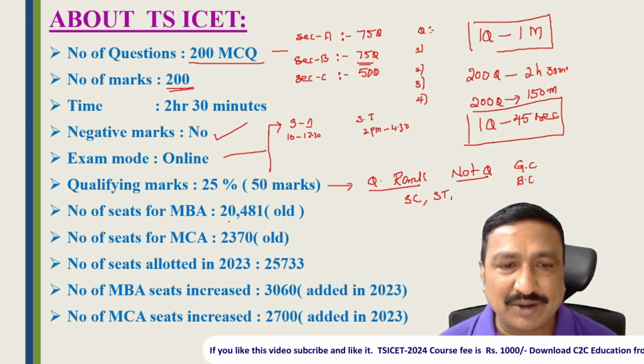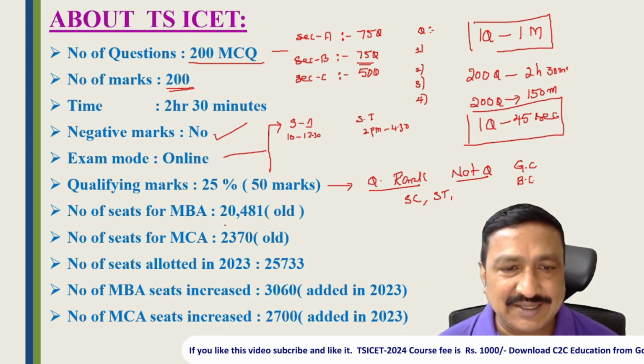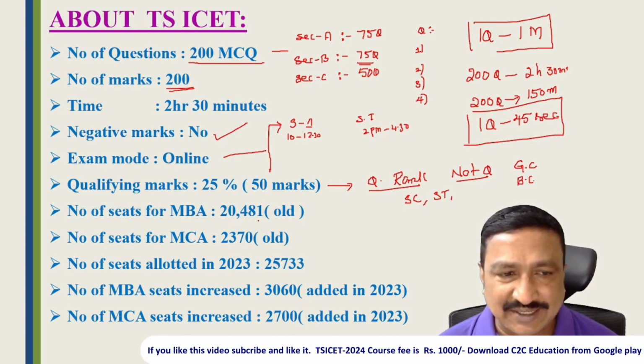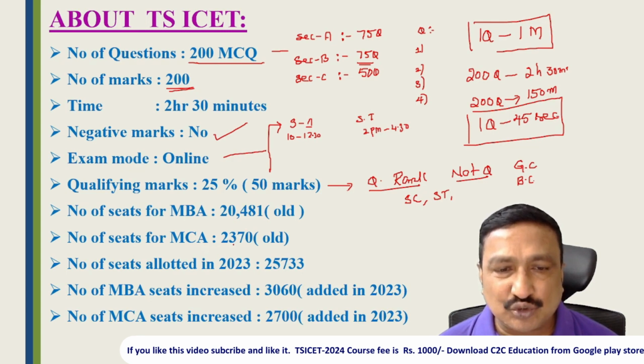And coming to the number of seats in TS ICET, there are 20,481 MBA seats and 2,370 MCA seats in all of Telangana state.